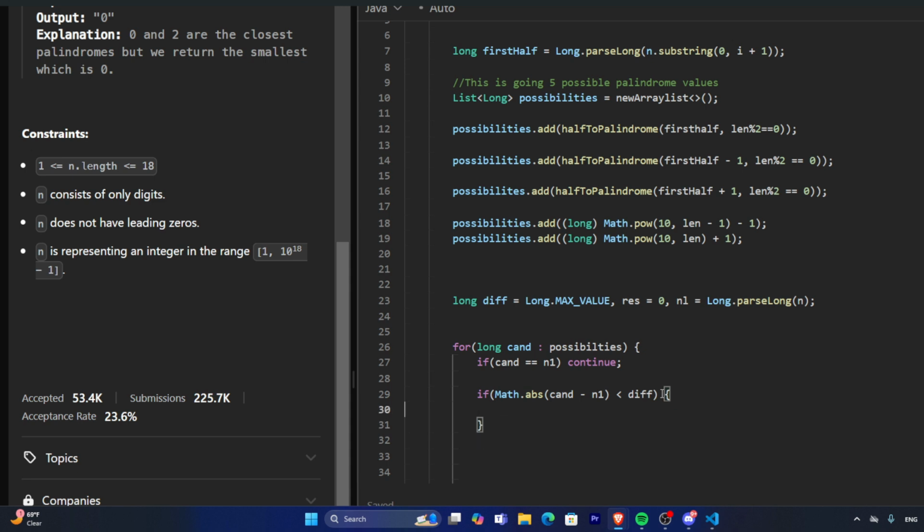But the thing is that we're going to be iterating through this the whole time. So this is subject to change. It can get smaller very fast over subsequent iterations.